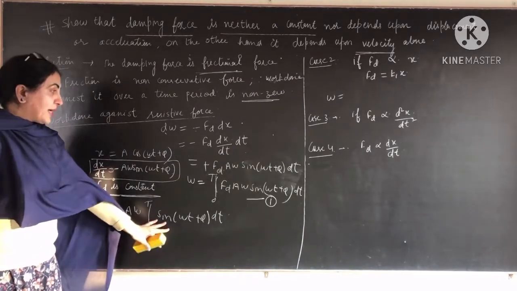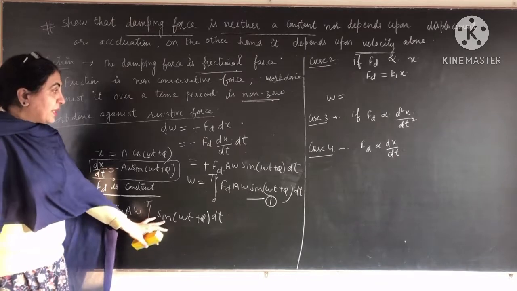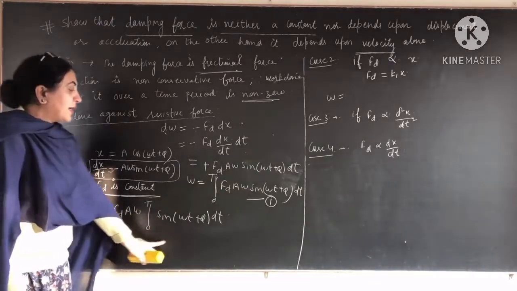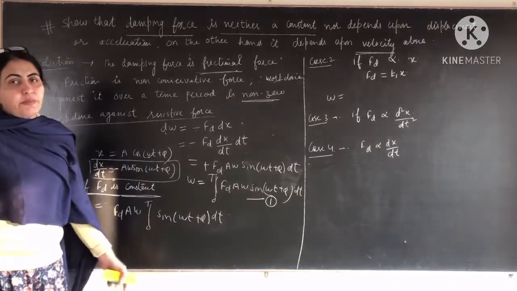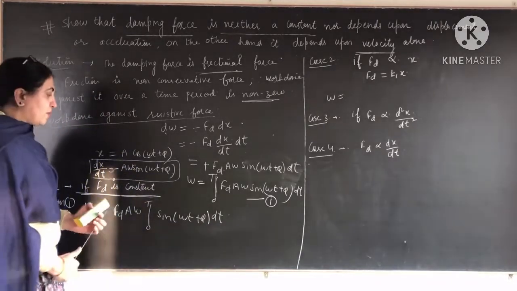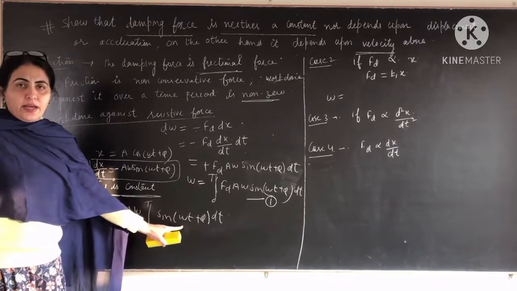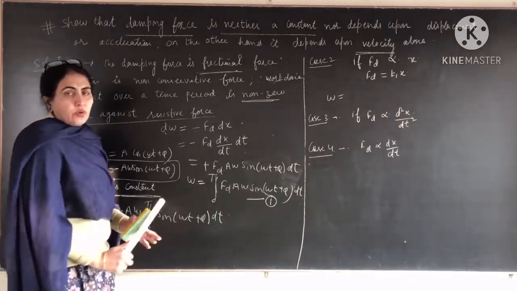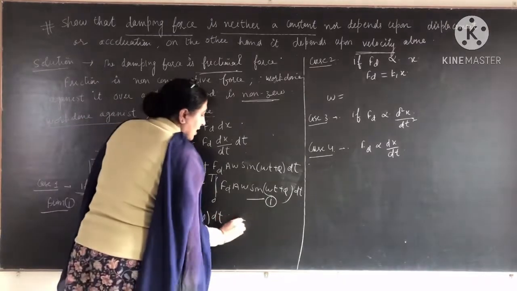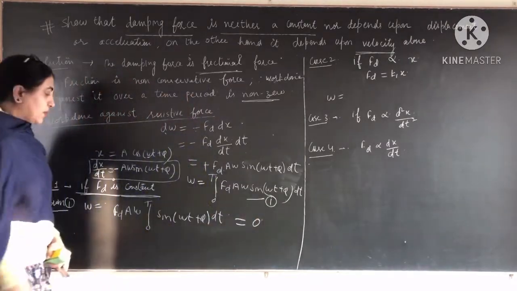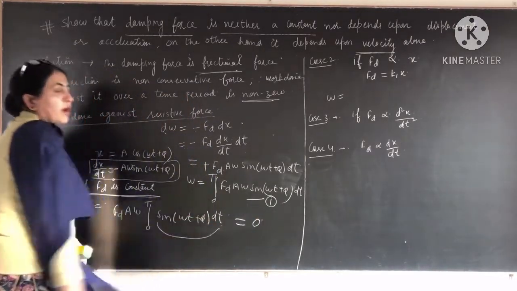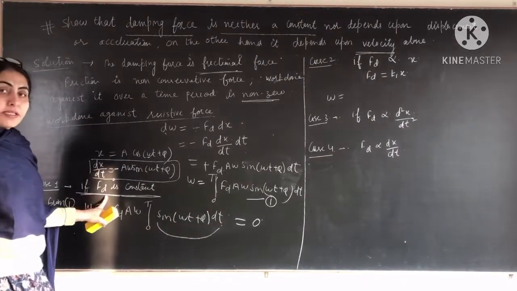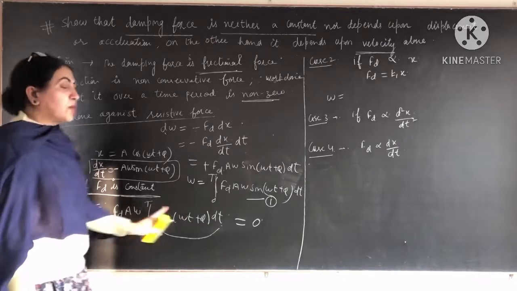So when you take its integration, then put the limits from 0 to T, you will get the answer of this integration will be 0. All of you know that. Because omega is 2 pi by T, when you put it, the result will be 0. So work done will be 0 because the integration will be 0 after solving this. So when we take Fd as a constant, work done is equal to 0.